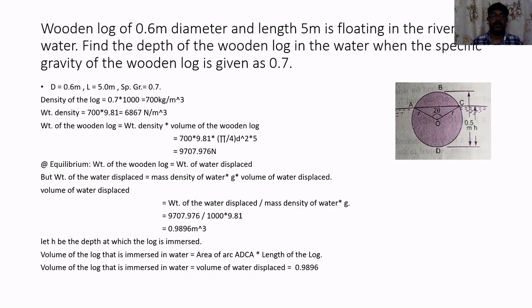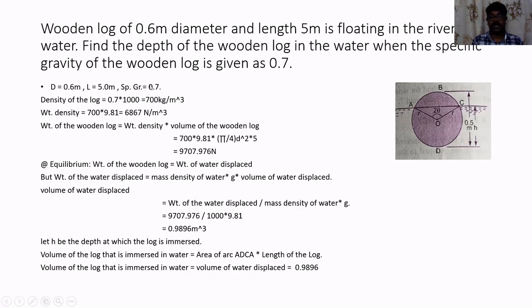Here the density of standard fluid is given as 1000 kg per meter cube. With this, we came to a conclusion that the density of the wooden log is 0.7 into 1000, which is equal to 700 kg per meter cube.